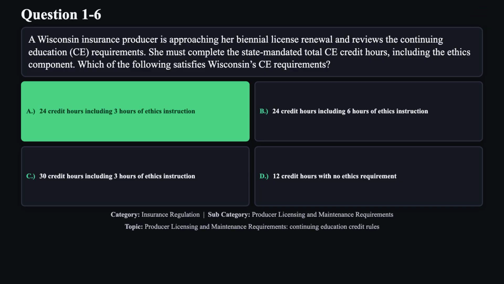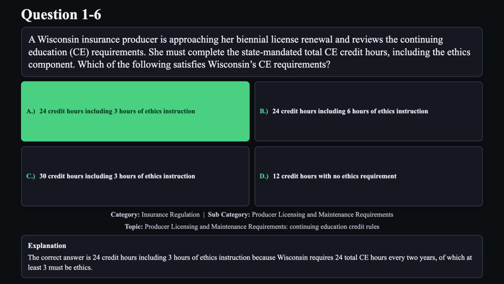The correct answer is A. The correct answer is 24 credit hours, including 3 hours of ethics instruction, because Wisconsin requires 24 total CE hours every 2 years, of which at least 3 must be ethics.